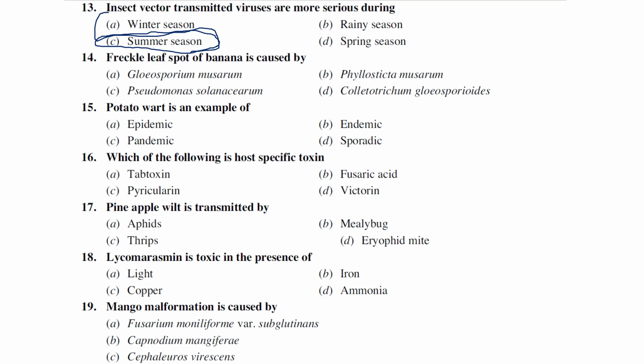Freckle leaf spot of banana is caused by Phyllosticta musarum. Generally, Colletotrichum gloeosporioides causes anthracnose kind of disease, right? So here the given Pseudomonas is not related to this Gloeosporium musarum. So it is Phyllosticta musarum which causes freckle leaf spot of banana.